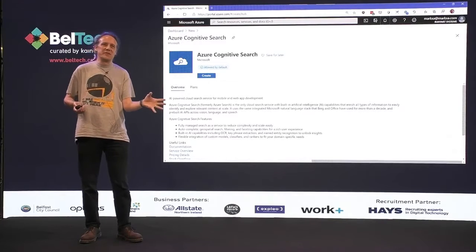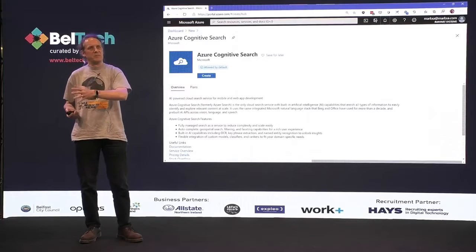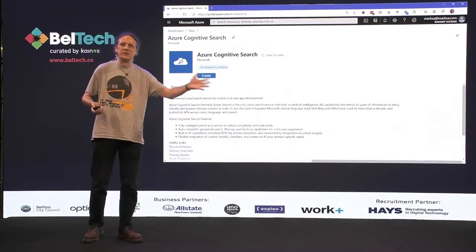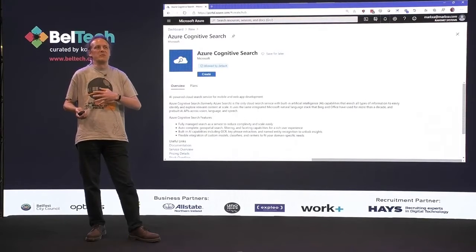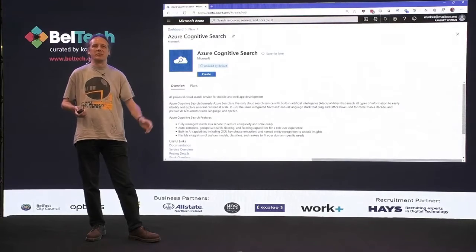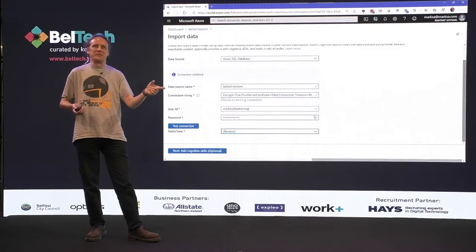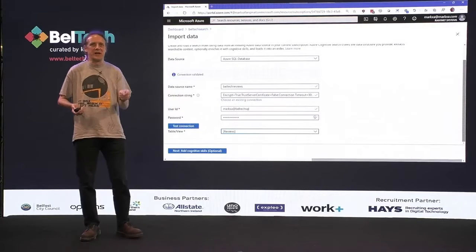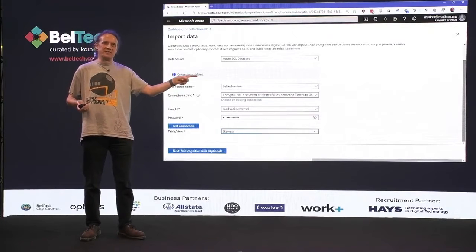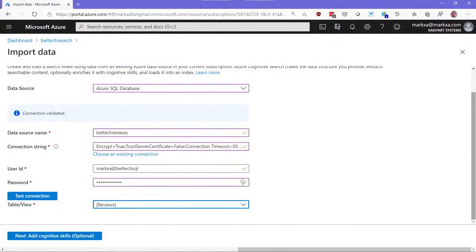And because it's a service, we can provision that anywhere up from a free tier all the way up to really massive, and it scales to a certain amount depending on how much you're putting through it. So, we're not just putting this on a VM and paying for a VM. We click the button, it creates it for us, and then it drops us in at the thing that says import data. So we say, okay, here's my SQL database. It connects to the SQL database. It looks at it, it says, here's your tables. I say, I want to pick up the reviews table.